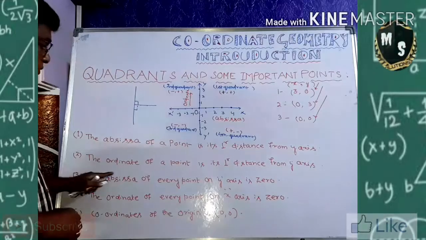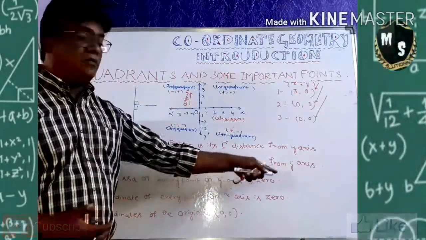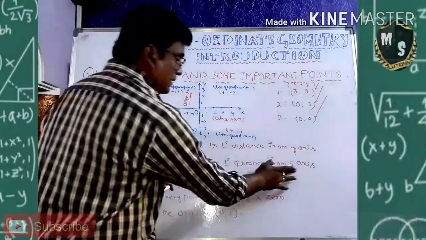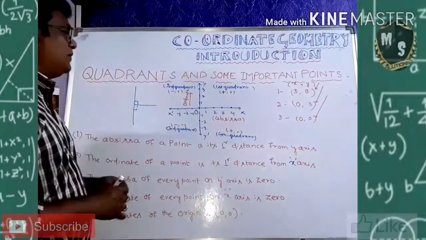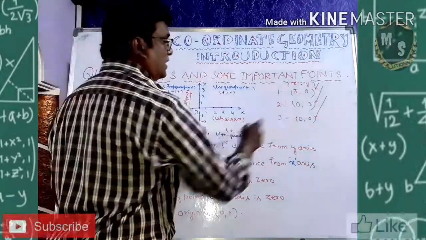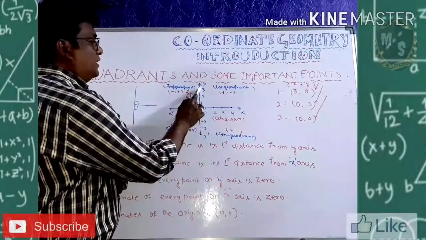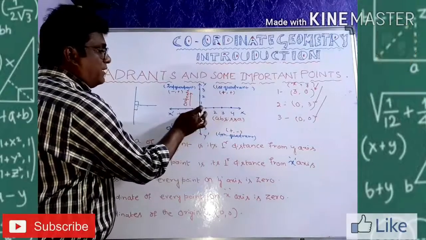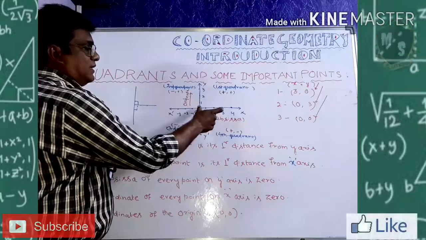The second point is the ordinate of a point. What is the ordinate? The ordinate of a point is the perpendicular distance from x-axis. So the x-axis perpendicular distance is called the ordinate. So if I am telling here, look, (0, 3). The x coordinate is 0 here, the y coordinate is 3. So you have to go 3. See, this one is perpendicular to this one. So this is the y-axis and this is the x-axis.